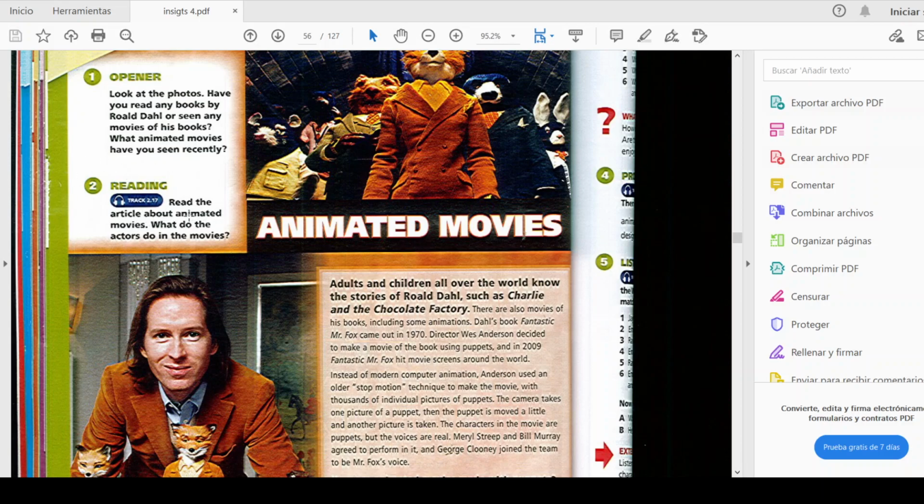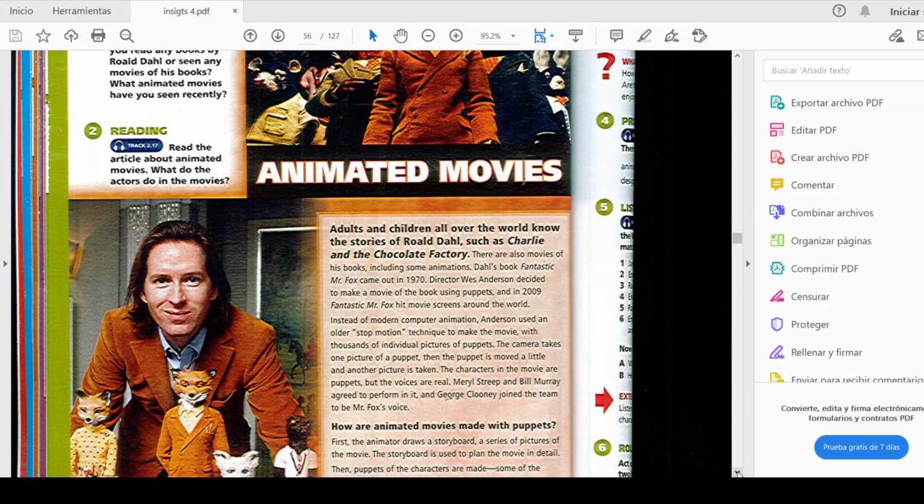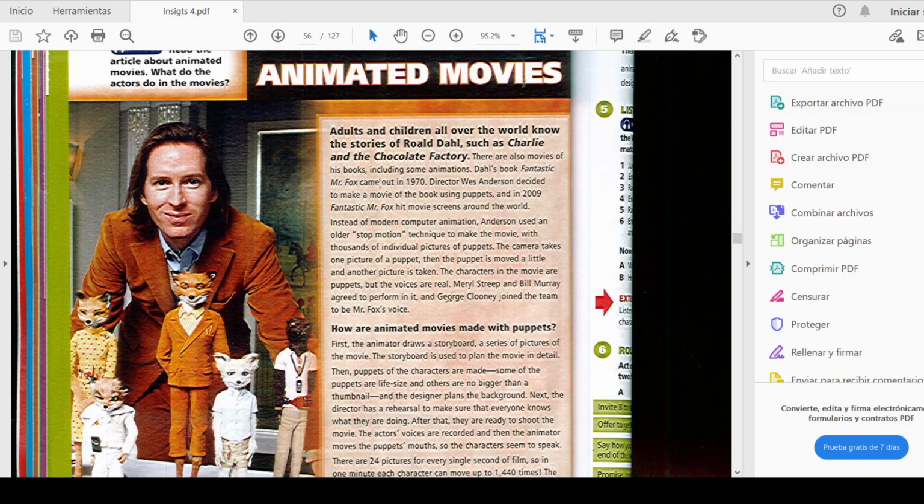Then we have in the second activity the reading. Read the article about animated movies. What do the actors do in the movies? Okay, basically you are going to read this information, the article that we have here about animated movies. Adults and children all over the world know the stories of Roald Dahl, such as Charlie and the Chocolate Factory.